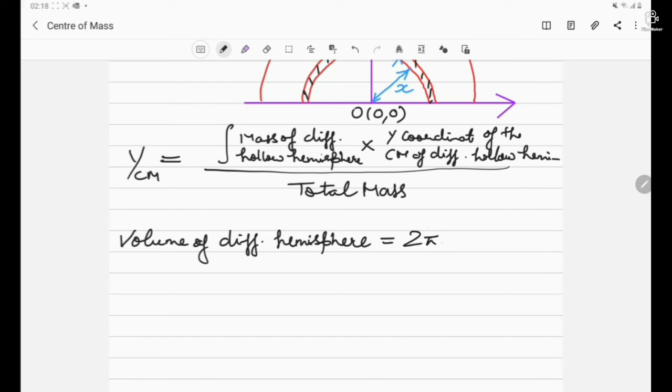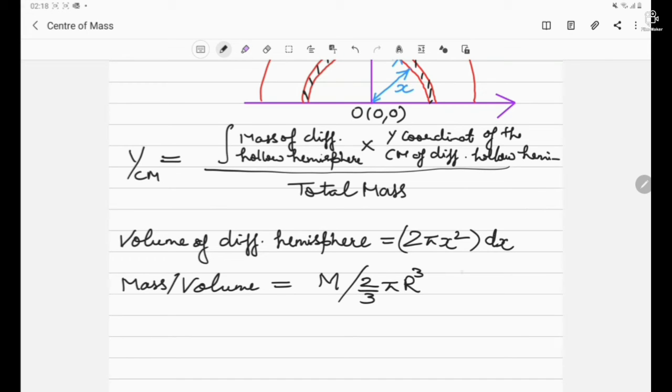It is 2 pi x square multiplied by dx. What would be the mass per unit length? Sorry, mass per unit volume. Suppose m is the total mass, so m divided by the volume of a hemisphere, which is 2 by 3 pi r cube. So we get 3m by 2 pi r cube. This is the mass per unit volume.